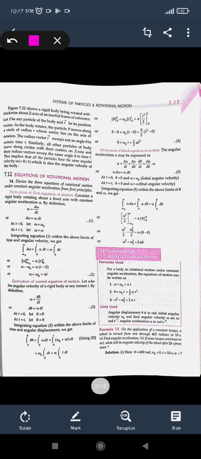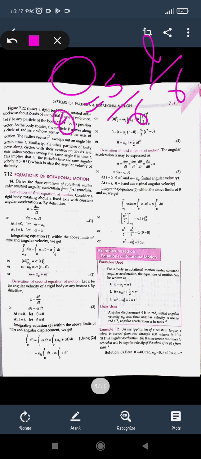So what are the quantities that we will be using in rotational motion? For displacement, we have already seen that the angular or rotational displacement is taken as theta, which is equal to s upon r, or sometimes the length of the arc is taken as L. If you move through an angle theta from the center, then this arc is taken as L or S, and the radius is r, so theta is equal to L upon r or S upon r. This is the angular displacement.